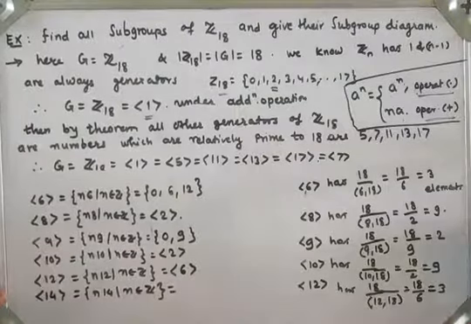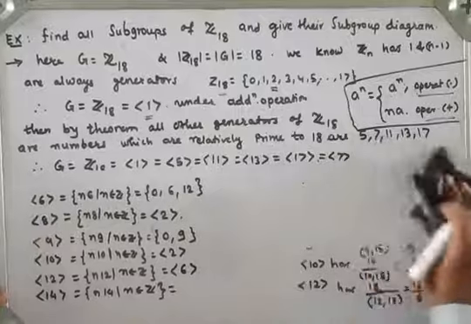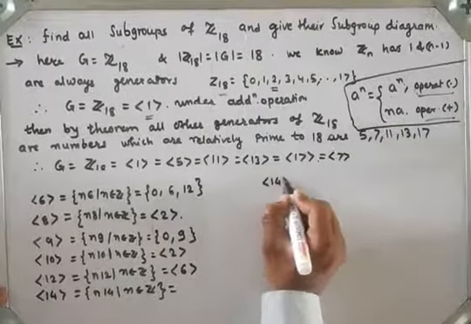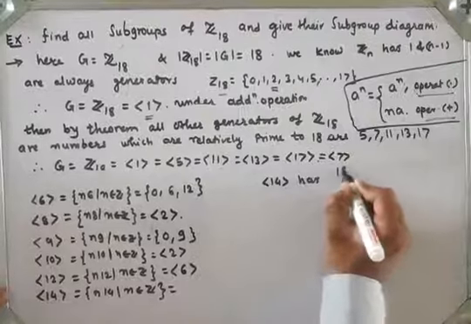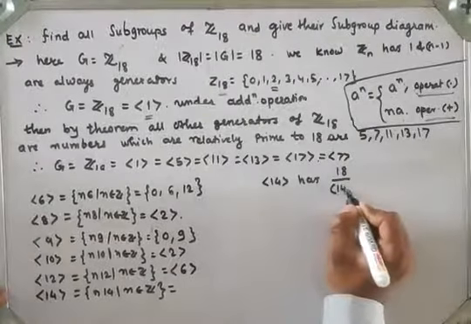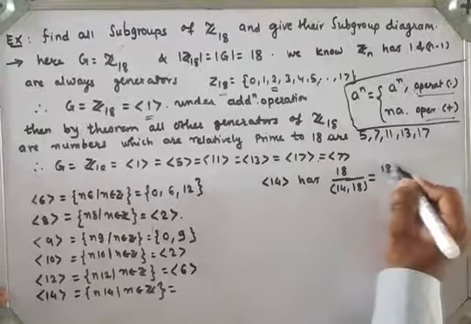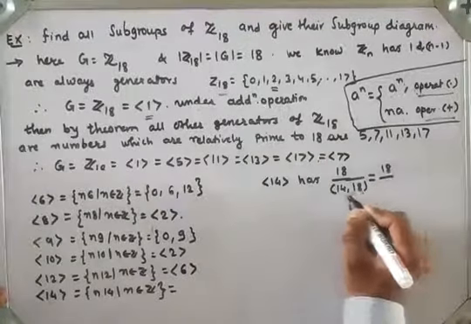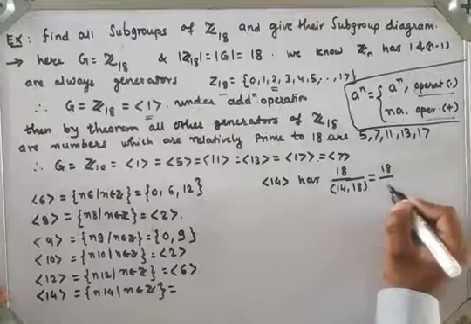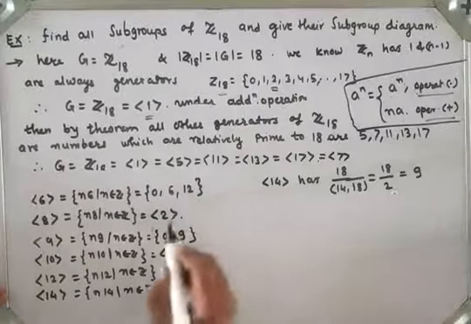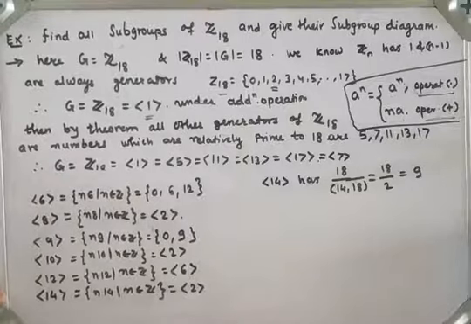Let's see how many elements are in there. Generator 14 has 18 upon GCD of 14 and 18. So what is the GCD of these two? The GCD of 14 and 18 is 2, so it has 9 elements. So 9 elements means what? Which is the same as generator 2, right?